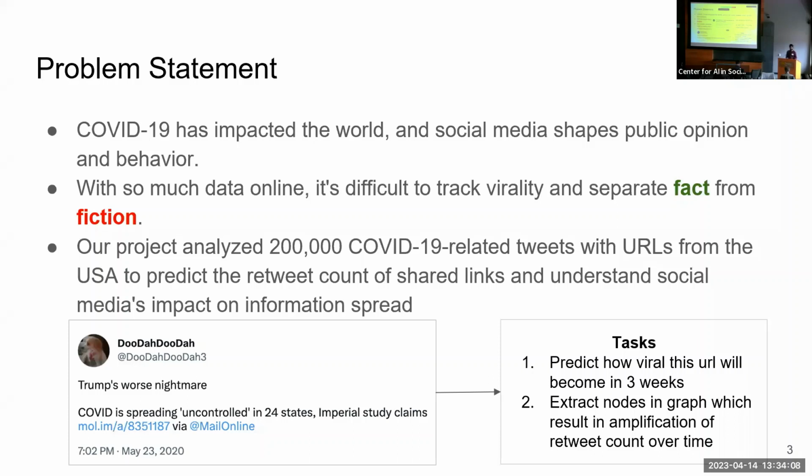But since there's so much information around COVID-19 on Twitter, it's difficult to separate facts from fiction. So you can imagine if something which is not factually correct is posted on Twitter with certain URLs or news links, and if it goes viral, then we have to mitigate it beforehand, stopping it from getting viral, right? So the problem statement we're trying to tackle is: if someone posts a URL on Twitter, then we try to predict its virality using its initial presence in the data. And if something is going to go viral, we can let the authorities know to do fact checking.